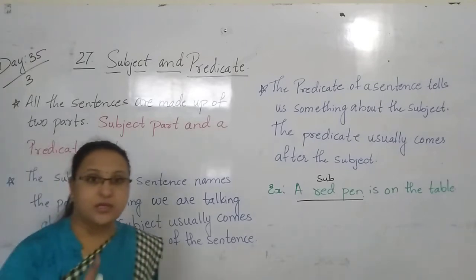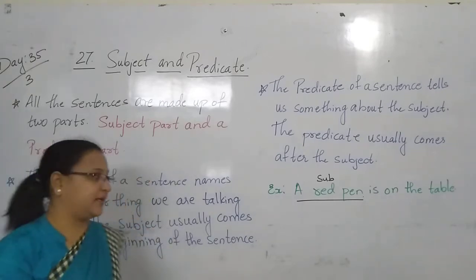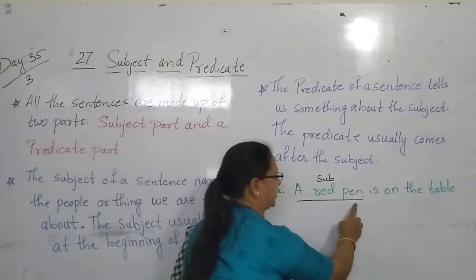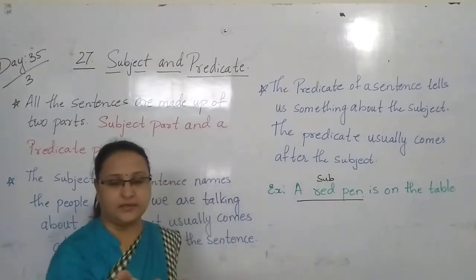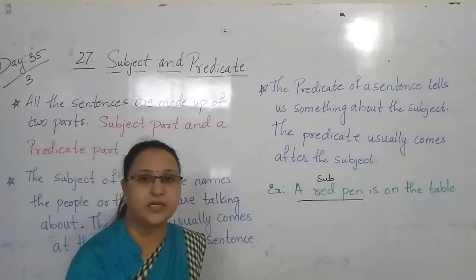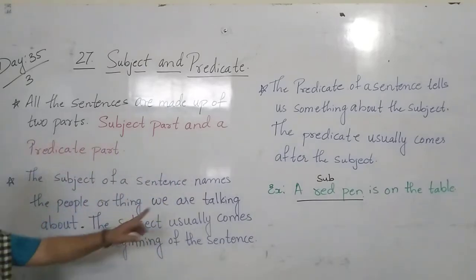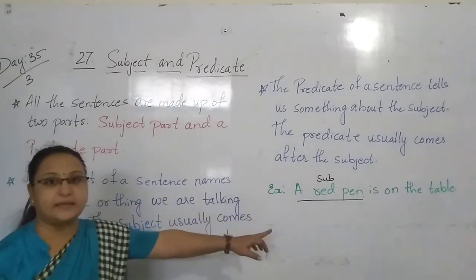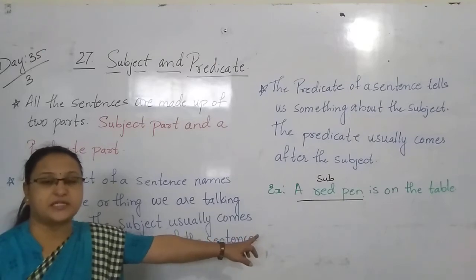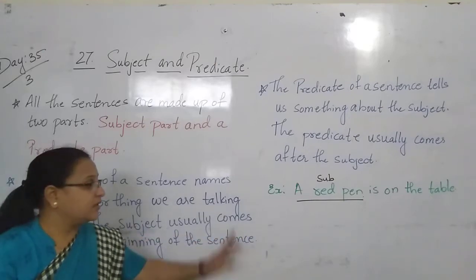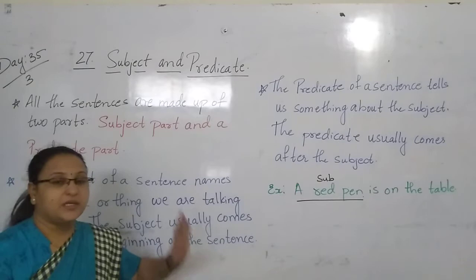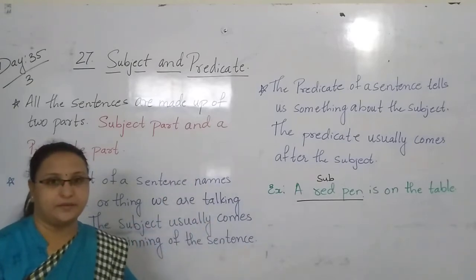Pen is what, children? Pen is a thing, yes or no? So here it is naming the thing. In this sentence the subject is about the thing: a red pen is on the table.